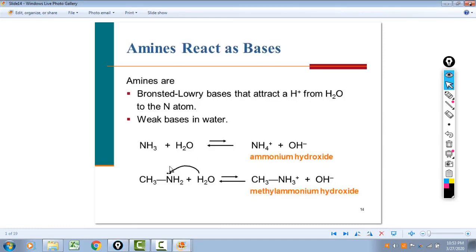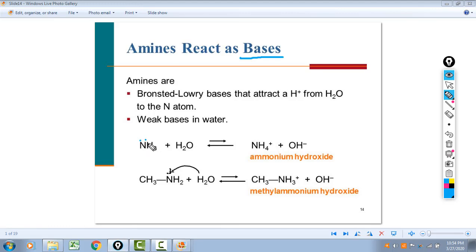So we talked about the naming, classification, structure a little bit, the physical properties. Now let's talk about the chemical properties. One of the most important things to remember about amines is that amines are organic bases. So remember, there's an unshared pair of electrons on the nitrogen.